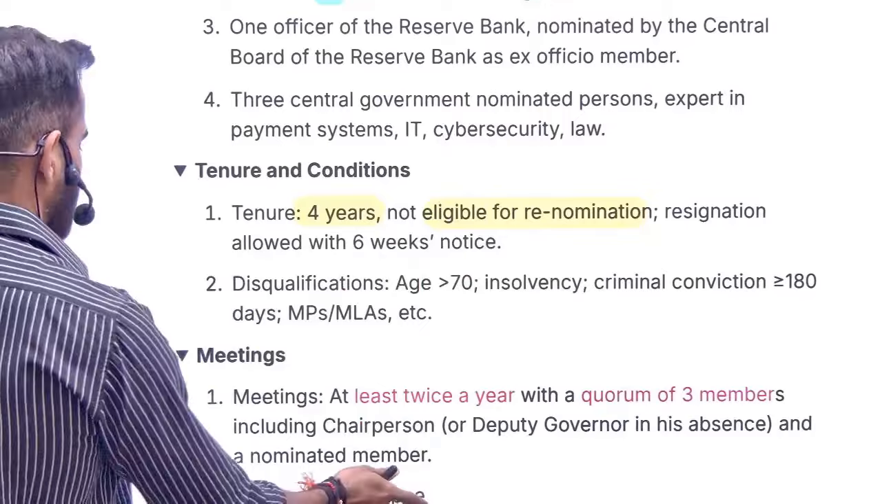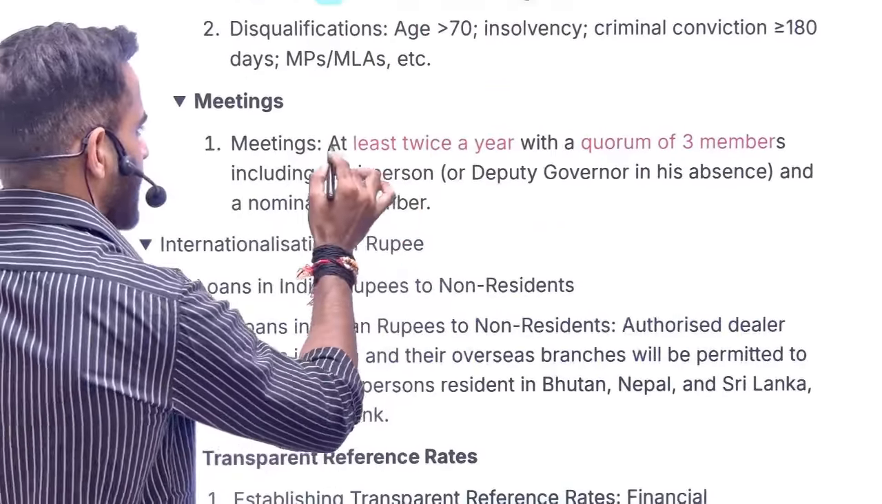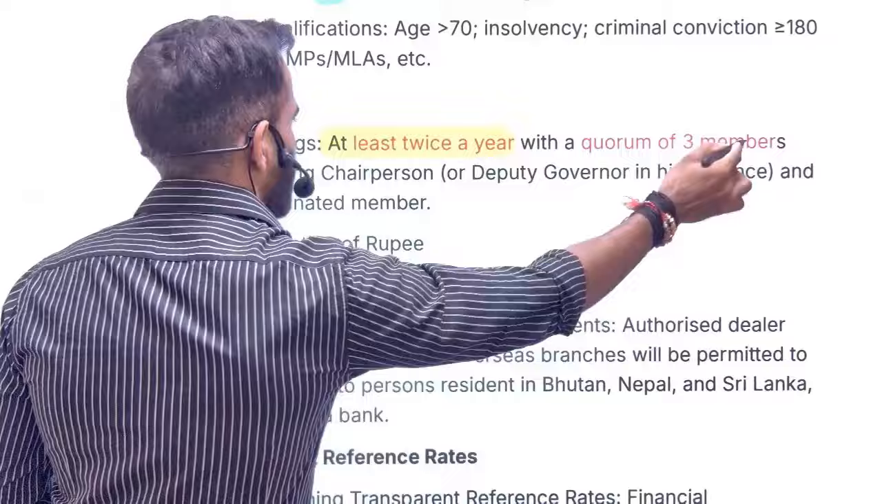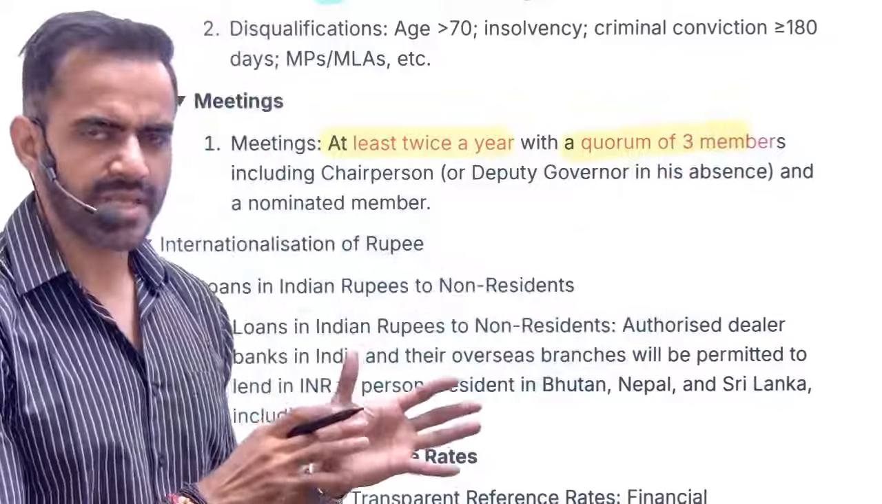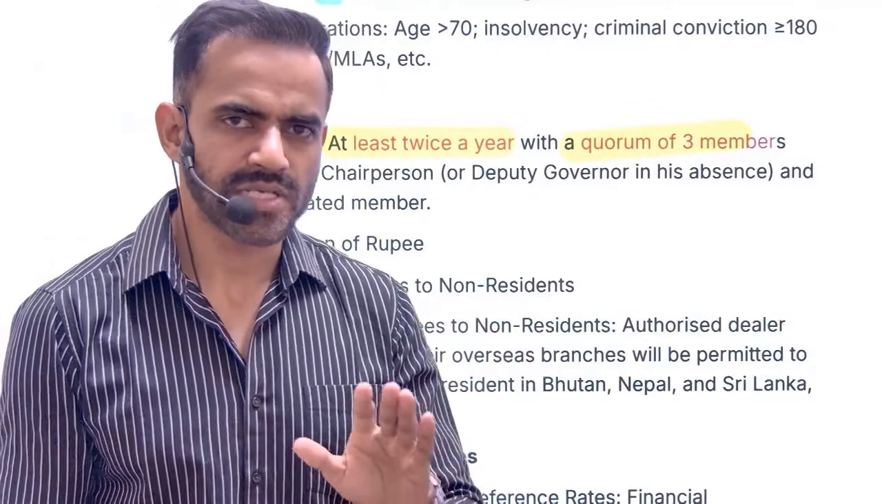Rest of the things are quite common. And the meetings will be at least twice a year with a quorum of 3 members. What does that even mean? It simply means whenever there will be a meeting, at least 3 members must be present.